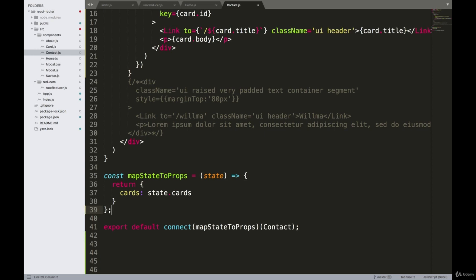Then what we're doing inside this map state to props function is taking the state of the Redux store right here, and we're applying a cards property to our props, and we're setting that to be equal to the state.cards from our Redux store.